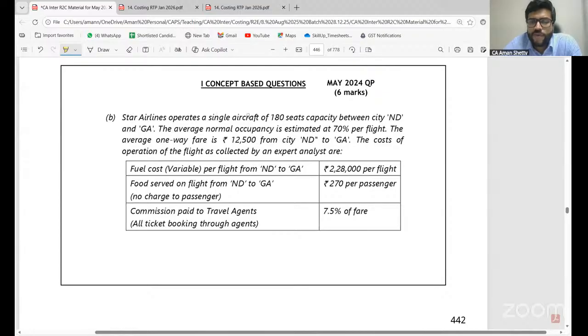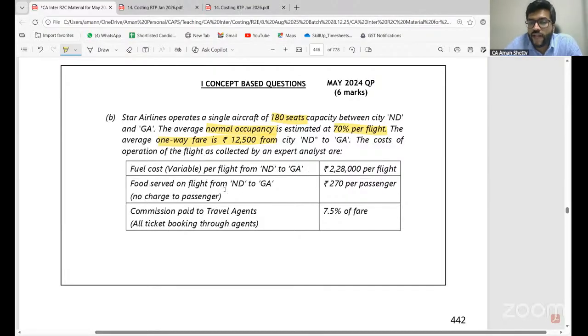Star Airlines operates a single aircraft of 180 seats capacity between city ND and GA. The average normal occupancy is estimated at 70% per flight. The average one-way fare is rupees 12,500. The cost of operation of the flight, as corrected by an expert analyst, are as follows. Fuel cost per flight from ND to GA.